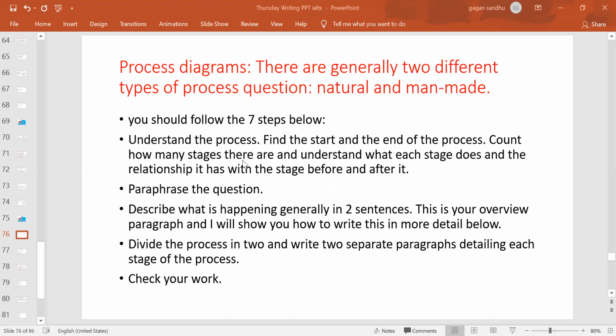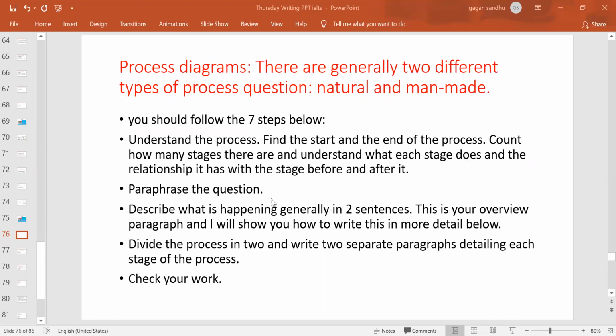You have to understand the process first of all, where it is starting and where it is ending. That's very important because that will give you the logical order. Picking any point from anywhere will not give you any logical order on the process. Count how many stages there are and understand what each stage does and the relationship it has with the stage before and after it, right? So starting from here, ending there, in total there are 6 stages, and at every stage, what is happening and what is the result of that stage. Just take out these questions and answer them, right?